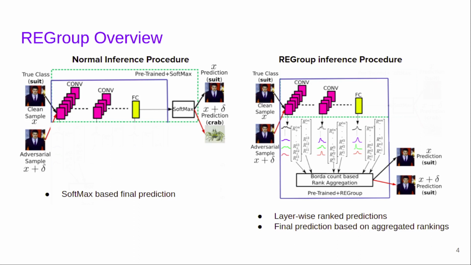The inference strategy is inspired by the following observations. First, small-magnitude adversarial noise at the input accumulates over the layers of the network and results in a misclassification. Therefore, the hope is that our decisions based on the intermediate layers will be less influenced by the adversarial noise. Second, rank ordering of classes may provide additional robustness to noise. Finally, our Borda count based aggregation strategy is known to be a robust approach for making voting based decisions.